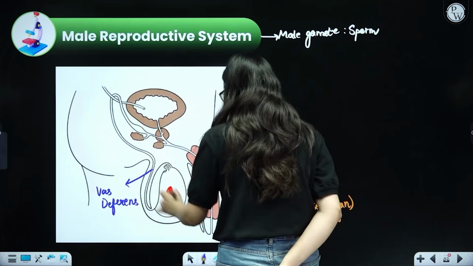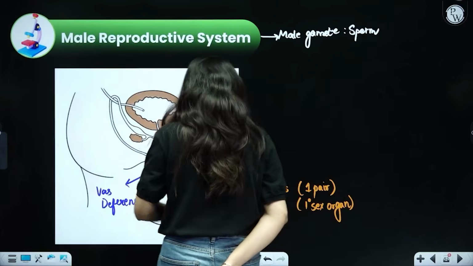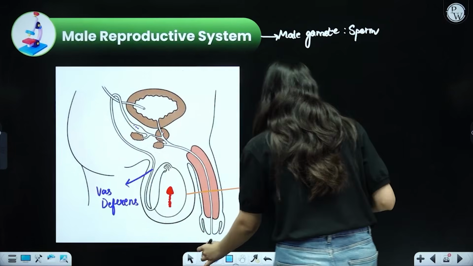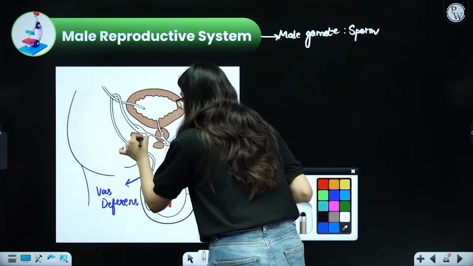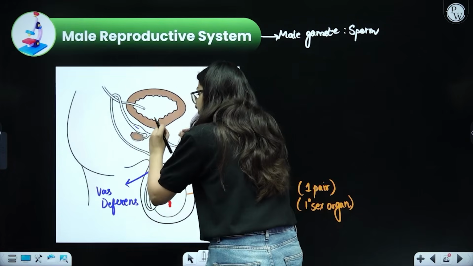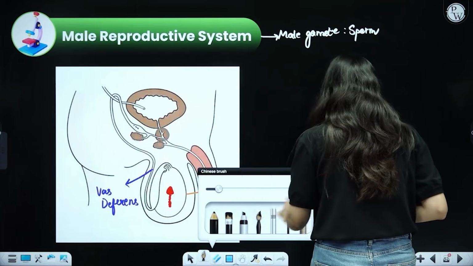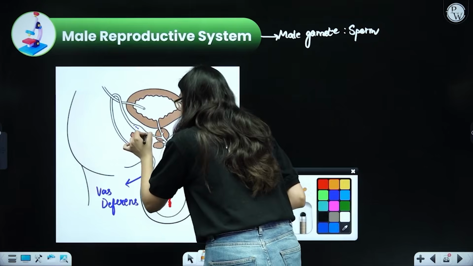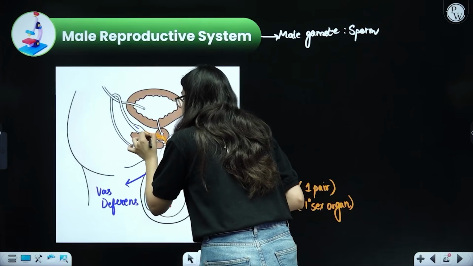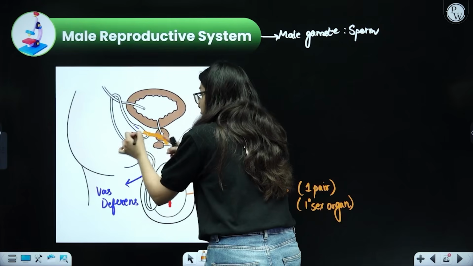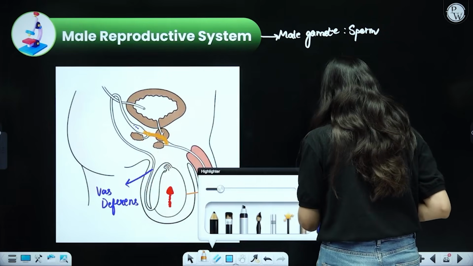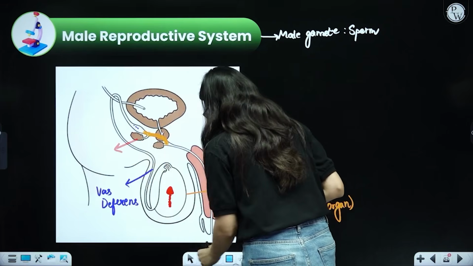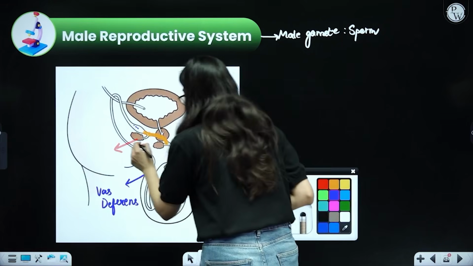Okay, now beta, once the sperm is at this particular point, do you see that there are certain structures over here also? There are certain ball-like structures over here also. They produce some fluid, and once the fluid is produced, they just drop that fluid in this particular region. These are actually your glands, beta. These lobular structures that you see are actually the glands. Okay, so this particular one is your seminal vesicle.